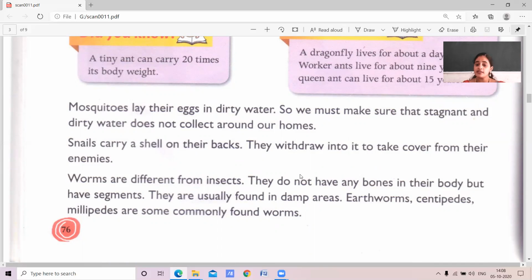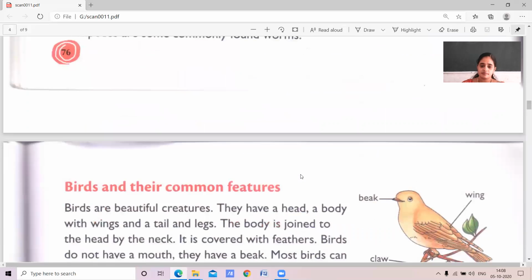They are found in damp areas. For example, the earthworm. If you see the earthworm, you cannot see bones, but we can see the segments in the body. Centipedes and millipedes are commonly found worms.